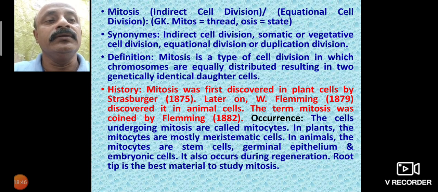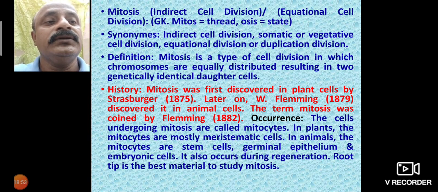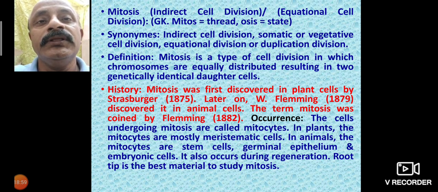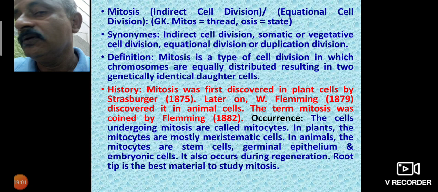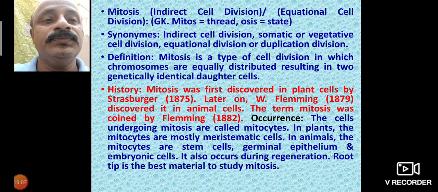Later, Fleming in 1879 discovered it in animal cells, and the term mitosis was coined by Fleming, not Strasburger.